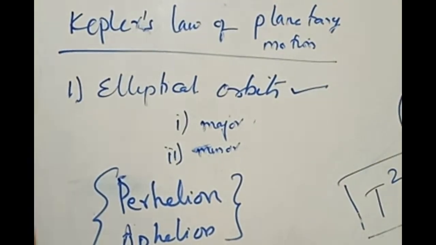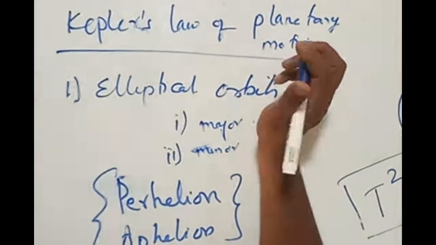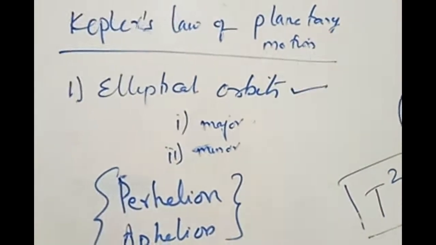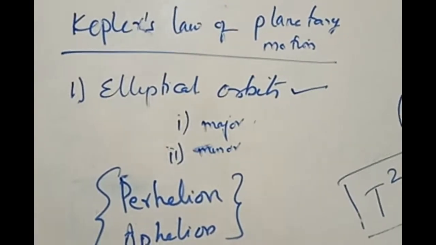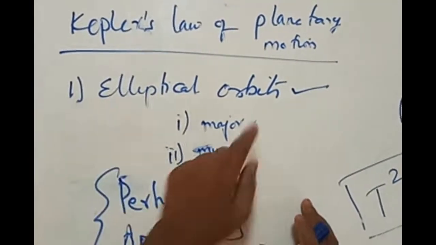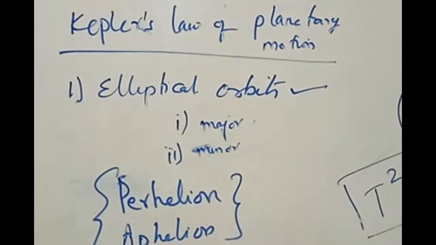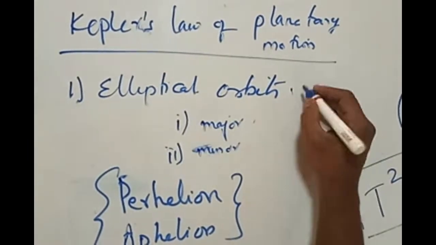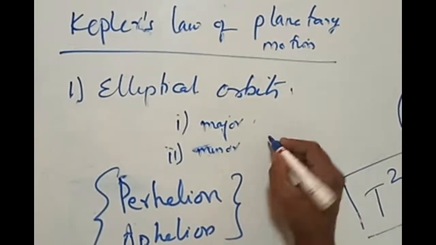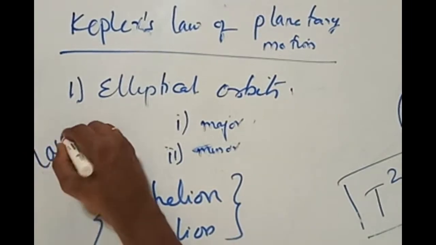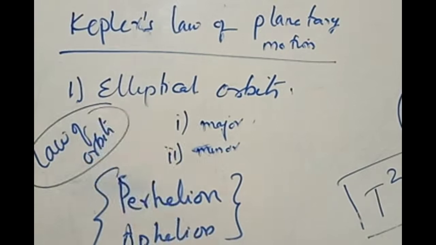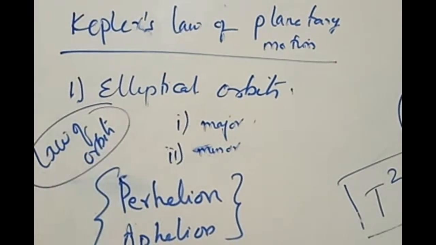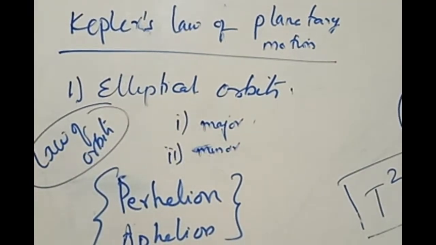How many laws are there under Kepler's planetary motion? There are three laws. What does the first law state? The first law is named the law of orbits. You should know this name. The name of the first law is the law of orbits. It is called Kepler's first law or the law of orbits.